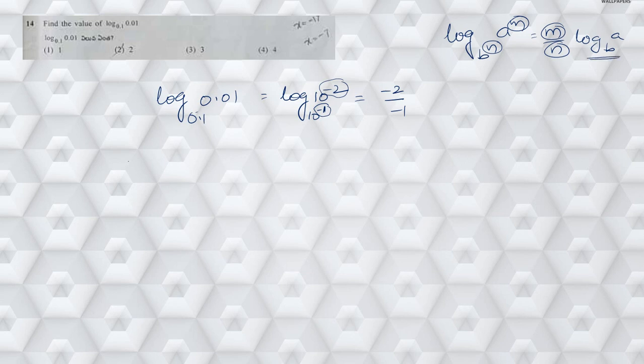The same way here also, minus 2 by minus 1 into logarithm of 10 to the base 10. So here minus 2 by minus 1 is nothing but 2, into log 10 to the base 10 which is 1. So the answer is 2. Hence the answer is 2. Next, question number 15.